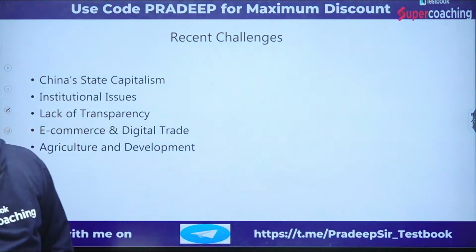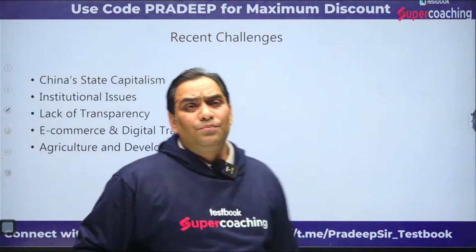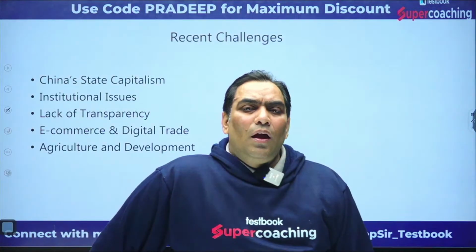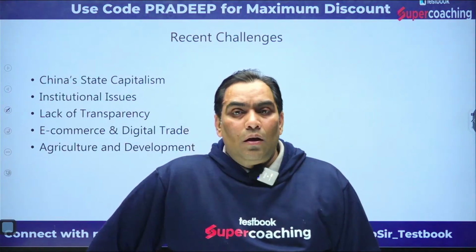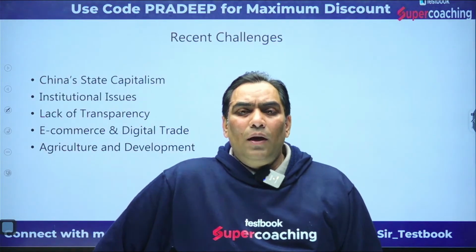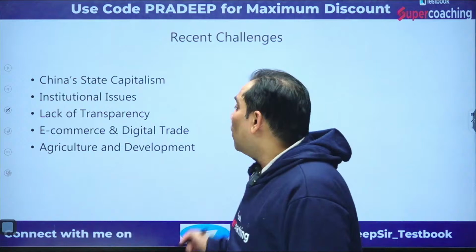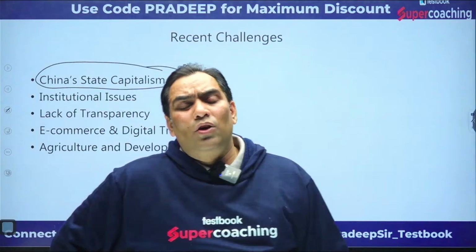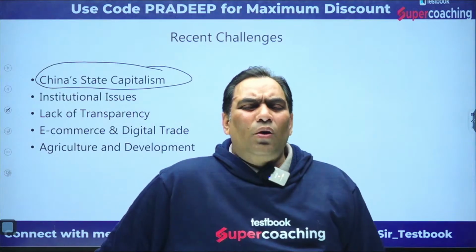So when we talk about the challenges, we can say China's state capitalism. What does it mean? The purpose of the WTO is to have the free flow of trade, but most of the companies in China are owned by the Chinese government, and there is only one party, the Communist Party of China, which is known as totalitarian.